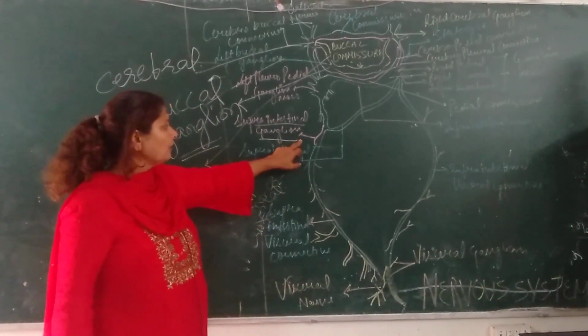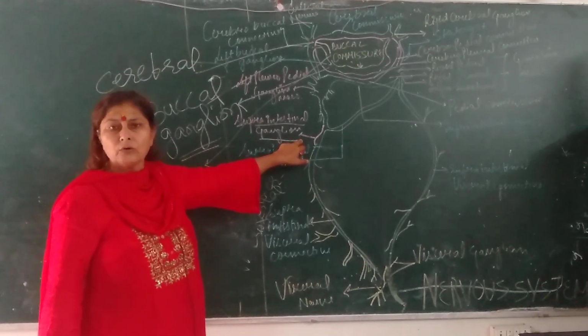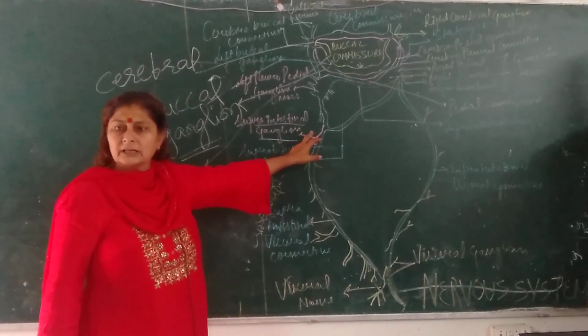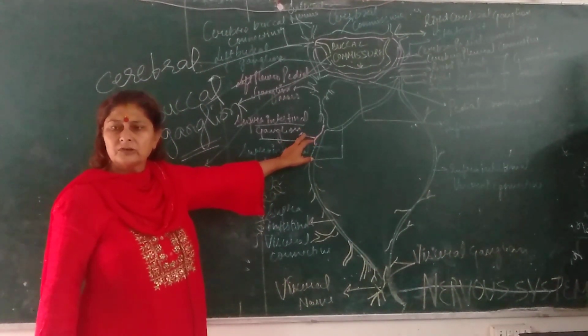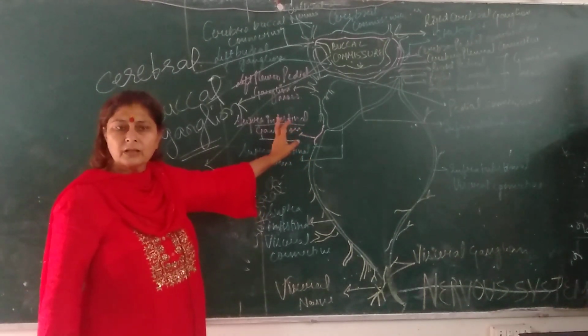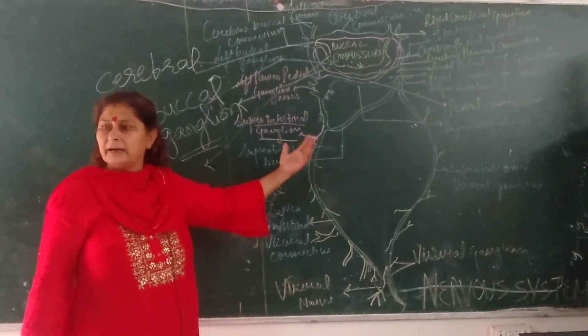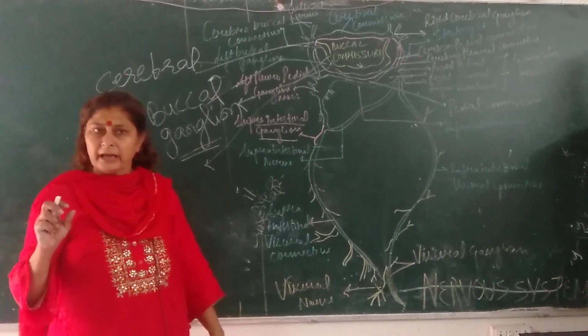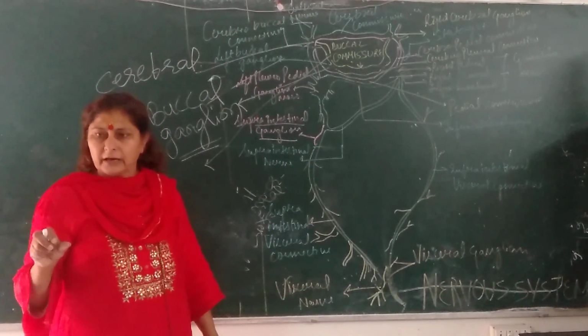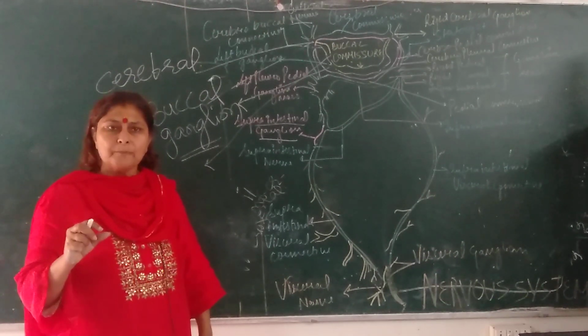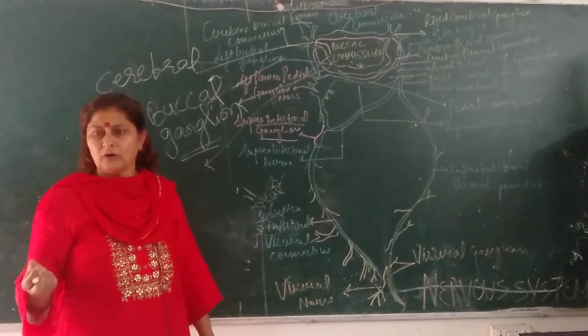There is again another ganglion which is called the supraintestinal ganglion. As its name indicates, supraintestinal means it is present above the intestine. The name of the organ depicts the position of the ganglion.